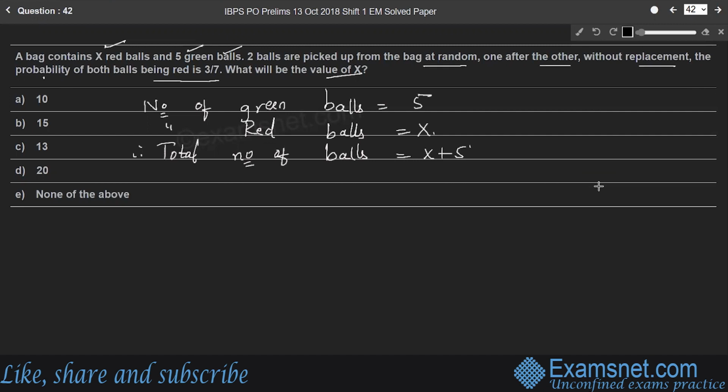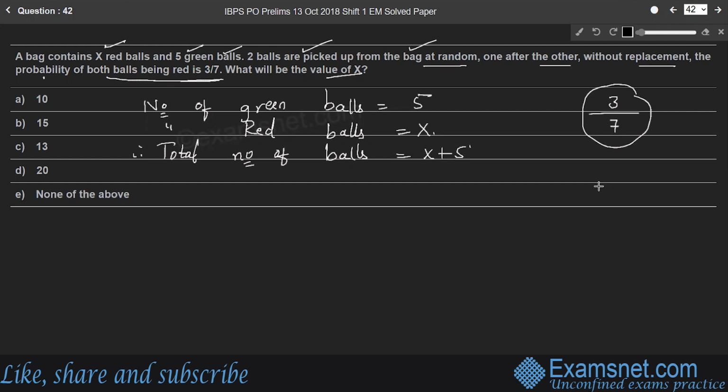So, here the probability of both balls being red is 3 by 7 when 2 balls are picked up from the bag at random. That means if 7 balls are picked up, 3 balls will be red. So the probability of both balls being red is this much, right?